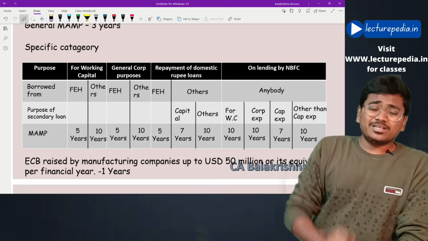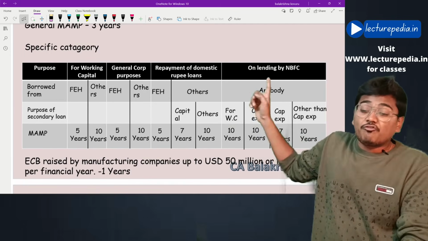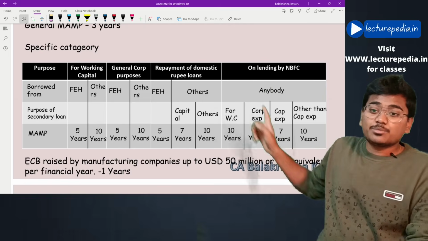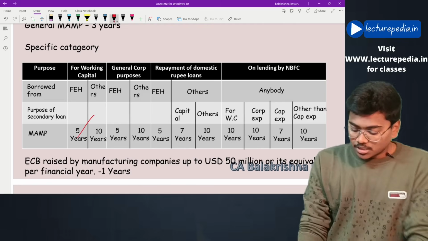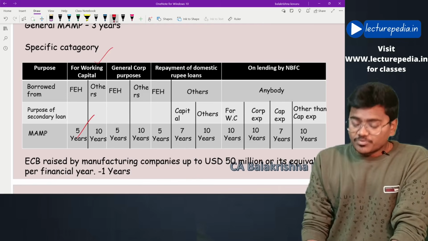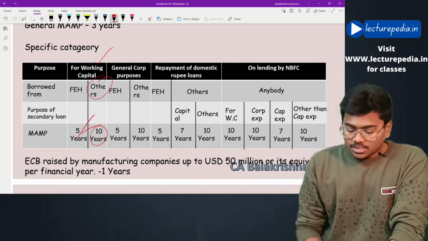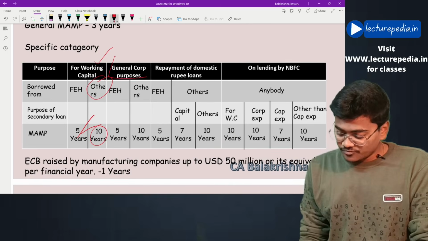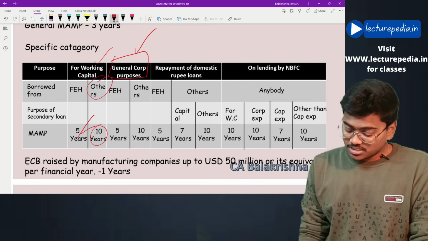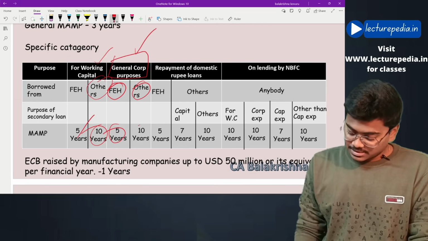If you have borrowed ECB for working capital from a foreign equity holder, the minimum average maturity period will be 5 years. If you have borrowed for working capital from others, then the average maturity period will be 10 years. Next, if you have borrowed for general corporate purposes, from a foreign equity holder it is 5 years, from others 10 years.